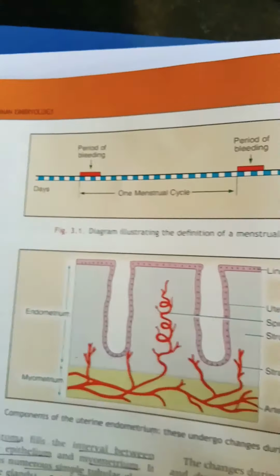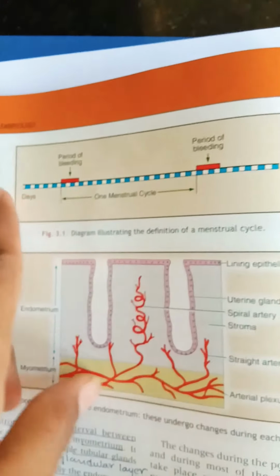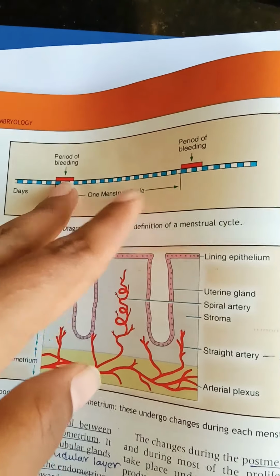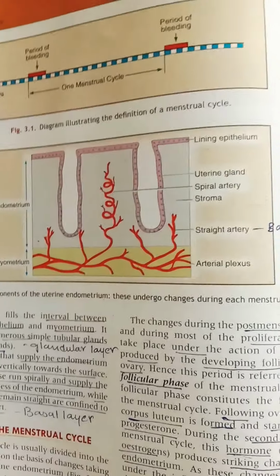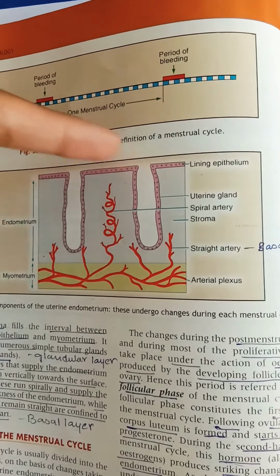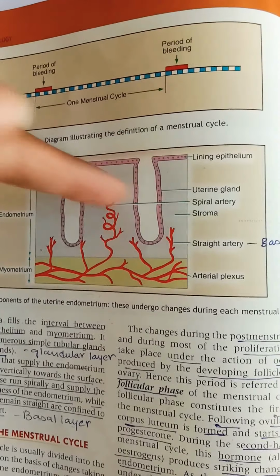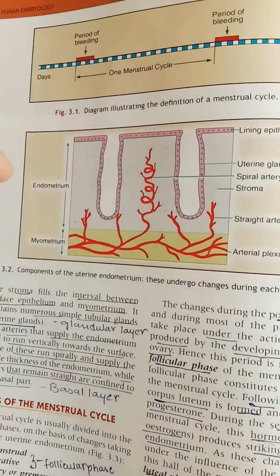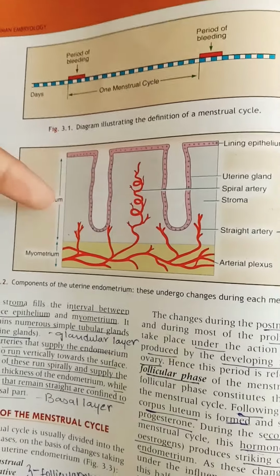So you can check out the diagram illustrating definition of menstrual cycle. So this is days, period of bleeding, one menstrual cycle. So one menstrual cycle is actually measured between two periods of bleeding. So you can check out the components of an uterine endometrium, like you have lining epithelium of compact layer, uterine glands, that is glandular layer, and here's the spiral artery, this is the stroma. So this all together forms the endometrium.